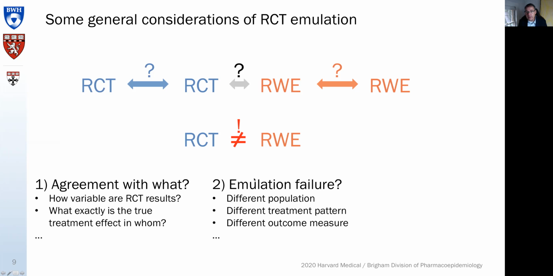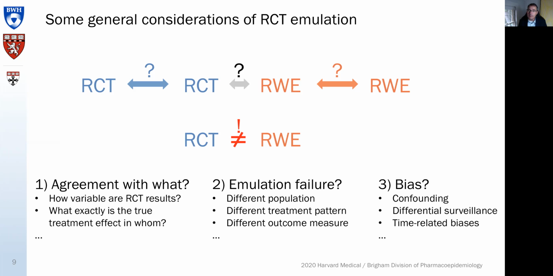The second concern is, is this just an emulation failure? Did we not mimic the RCT? Did we study something else? We had a causal treatment effect, but it's a different effect. It is a different population, different treatment pattern, different outcome measurement, and things like that. So these two don't lend themselves to be compared.